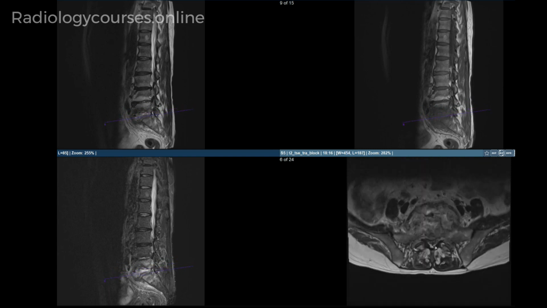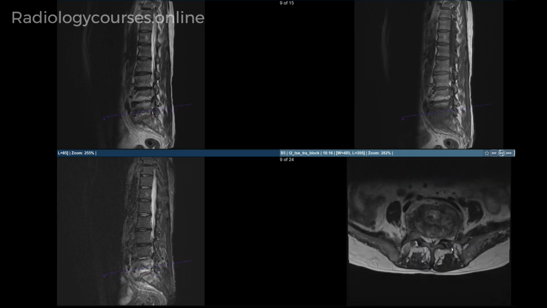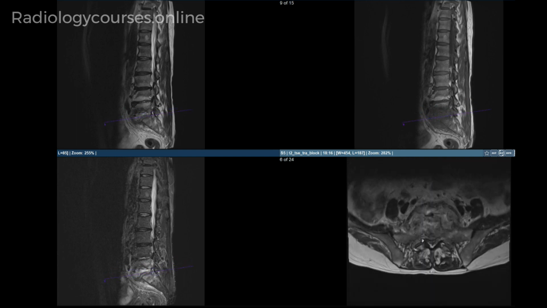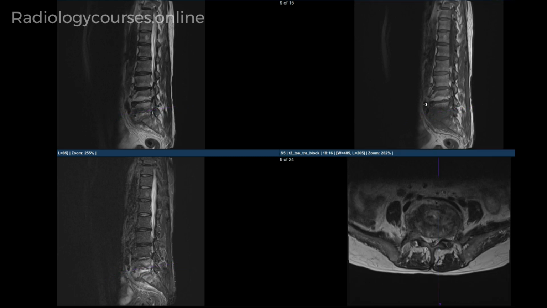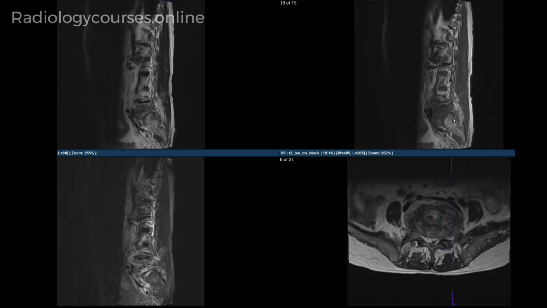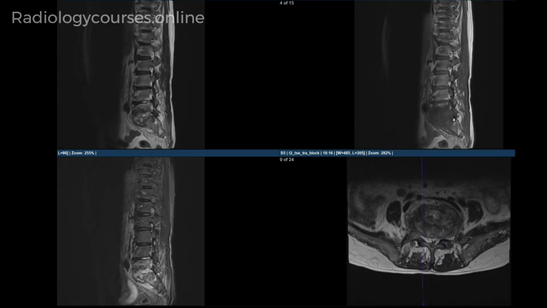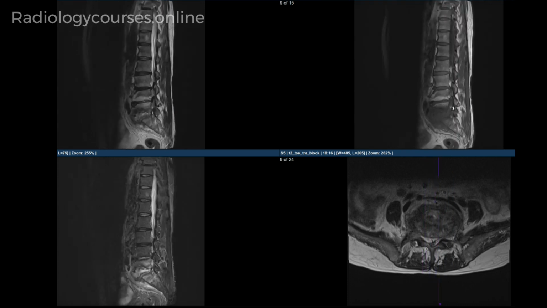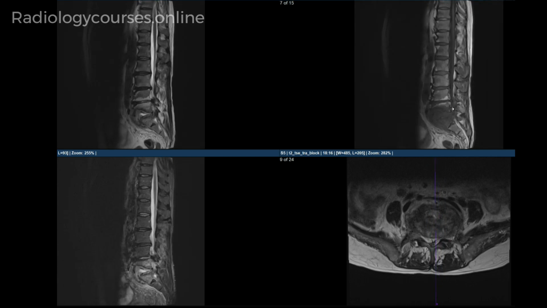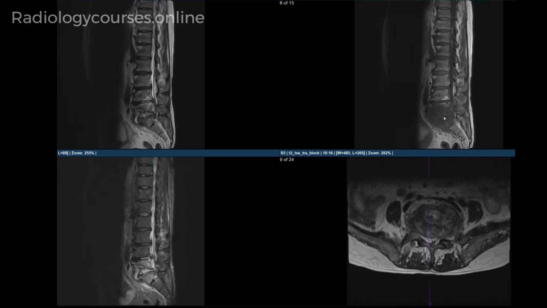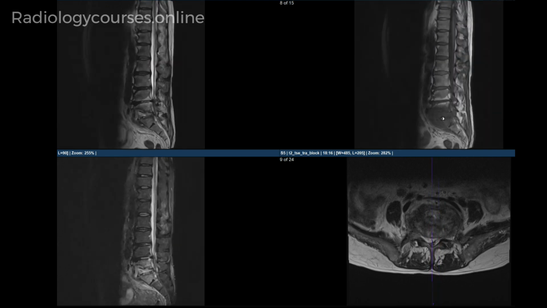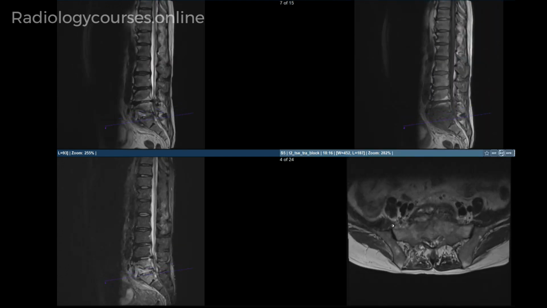which is causing significant compromise of the thecal sac and also causing significant impingement on both traversing S1 nerves. On the sagittal T1 sequence, the exit foramina and the exiting nerves are not seen at the level of L5-S1 and S1, which is suggestive of impingement on the exiting L5 and exiting S1 nerves bilaterally.